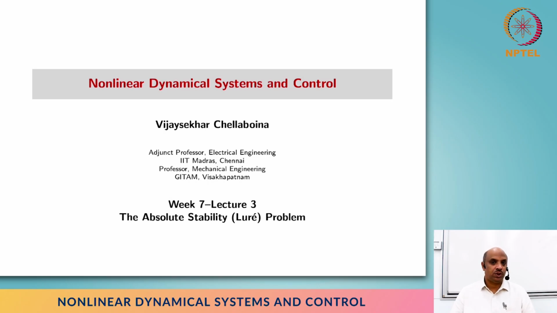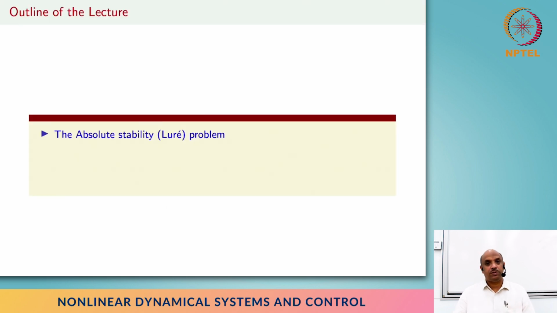Welcome back. So, last lecture we have seen robust stability analysis for linear systems and how we saw a glimpse of how one can actually generalize that to nonlinear systems. Here we take a very different approach through this very famous problem called the absolute stability problem, also called the Lur'e problem. And the Lur'e problem is essentially treating the nonlinear problem as a kind of midway between linear and nonlinear, and in fact many of the results that we see can be specialized to the result that we have